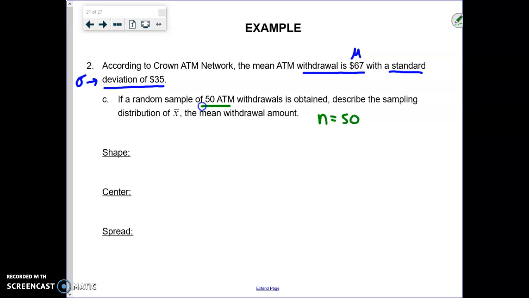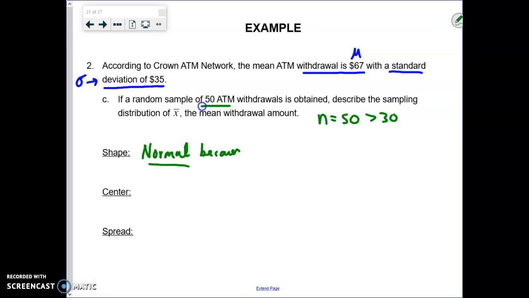Well, if we start with the shape, now again, we knew that the original population distribution was skewed right. However, now that the sample size is 50, which is greater than 30, the sampling distribution of itself, the distribution of all samples of size 50 from this population will be normal. Why is that again?